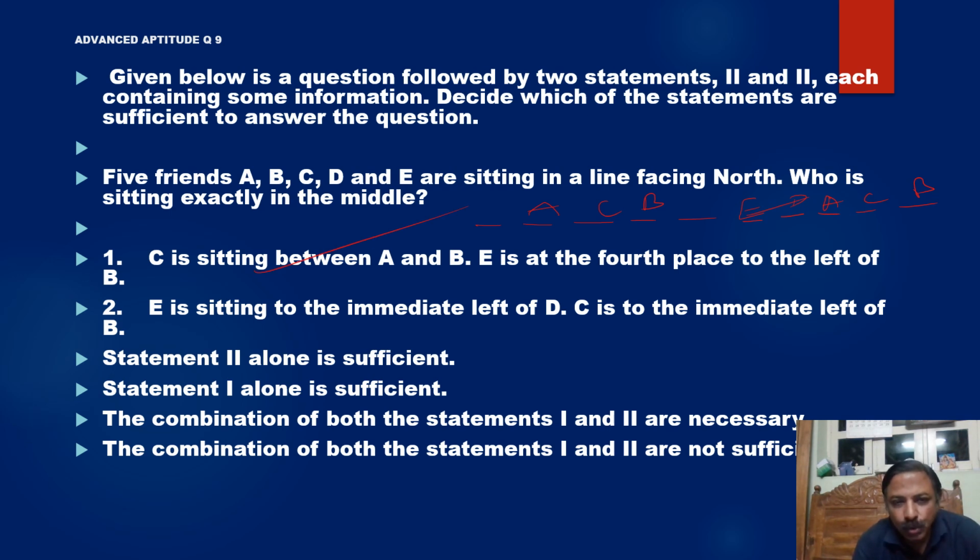If you go for statement 2, 1, 2, 3, 4, 5. E is sitting left of D, immediately left. This is first step. C is immediate left of B. But there is no clarity in the second statement. So the answer will be statement 1 alone is sufficient to answer the given question. Data sufficiency, it is advanced aptitude. Let us see next question.